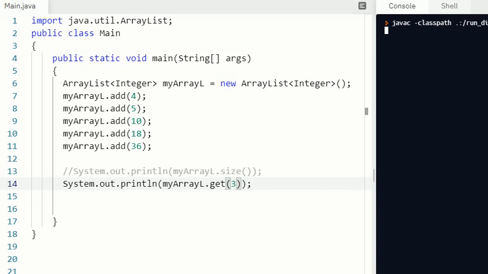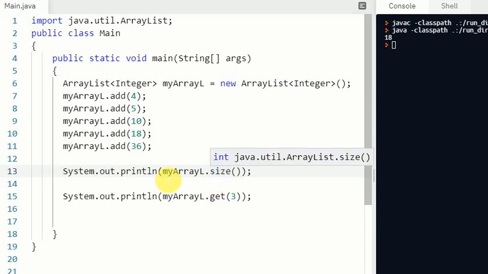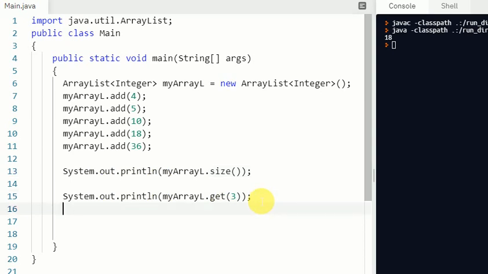What we have learned so far is if you want to know the size of the array list, you have to use the method size. So name of the array dot size. If you want to know a specific value at any specific index number, you have to use the get method. If you want to print all the values of an array list, you just need to write the name of the array list and you will get all the values.